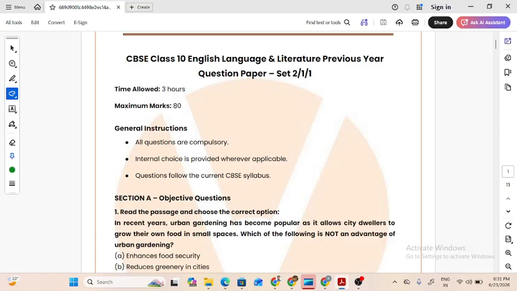Today, we are going to look at an important previous year question paper of English Language and Literature of the board examination of class 10th CBSE. This question paper set is 211.